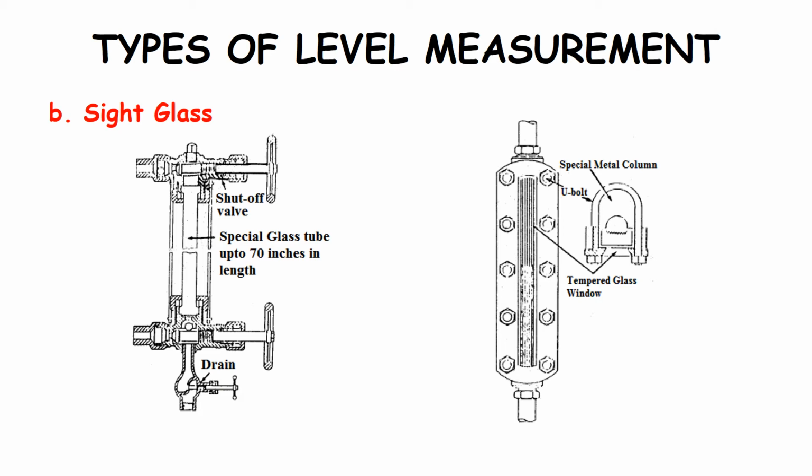We find that the sight glass A is more suitable for gauging an open tank. A metal ball is normally used in the tube to prevent the fluid from flowing out of the gauge. Tubular glass of this sort is available with lengths up to 70 inches and for pressures up to 600 psi. It is now seldom used.